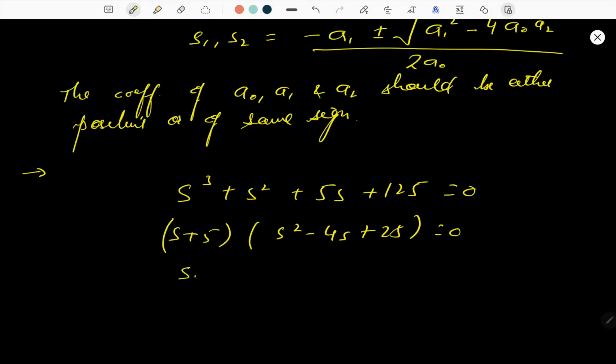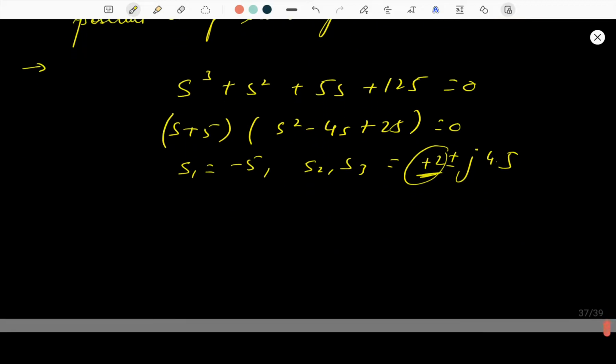Okay, इसका एक रूट हो गया s1 is equals to minus 5. बाकी रूट्स if you calculate, then s2 and s3 come out to be plus 2 plus minus j 4.5. मीन्स इसका जो रियल पार्ट है वो पॉजिटिव है. So if the real part of any root of the polynomial is positive, then your system is simply unstable. Okay, so this system is unstable.